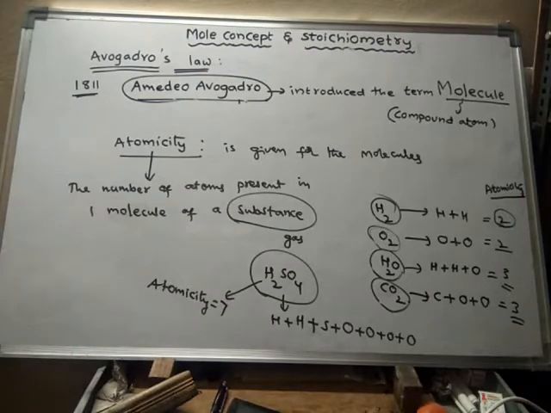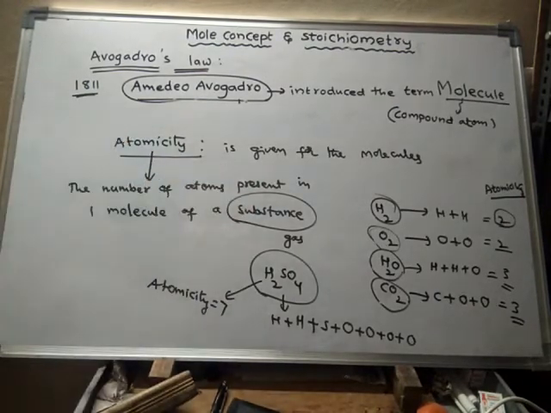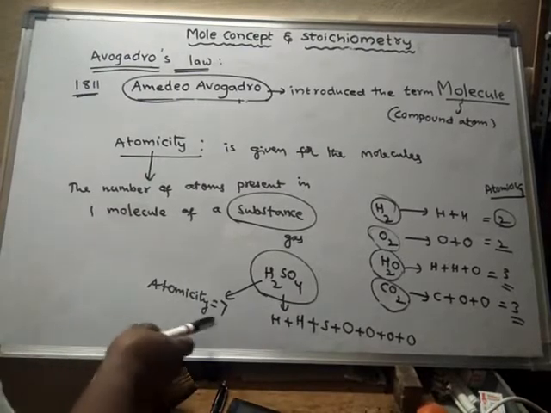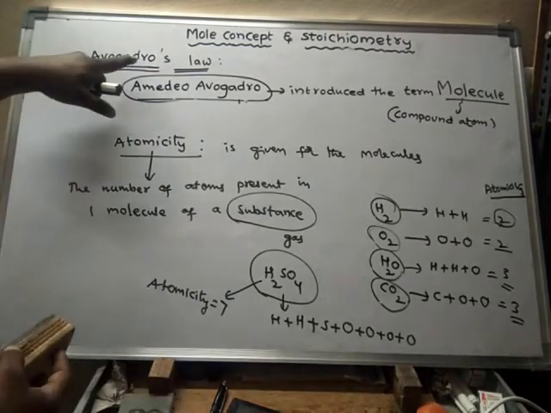So atomicity is nothing but the number of atoms present in one molecule of a substance. What is the atomicity of sulfuric acid? Its atomicity is 7. So like this, atomicity can be discussed. Now we will learn about Avogadro's law.